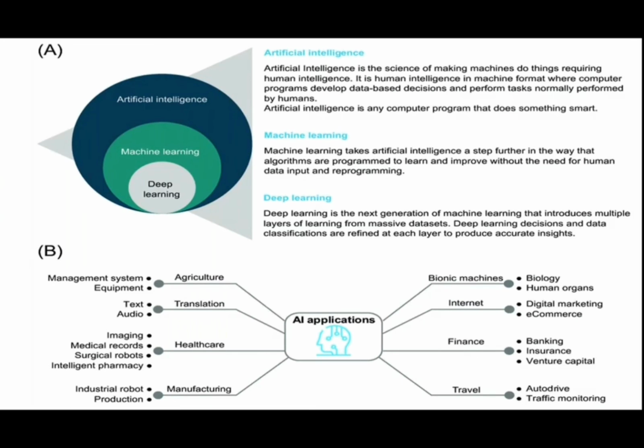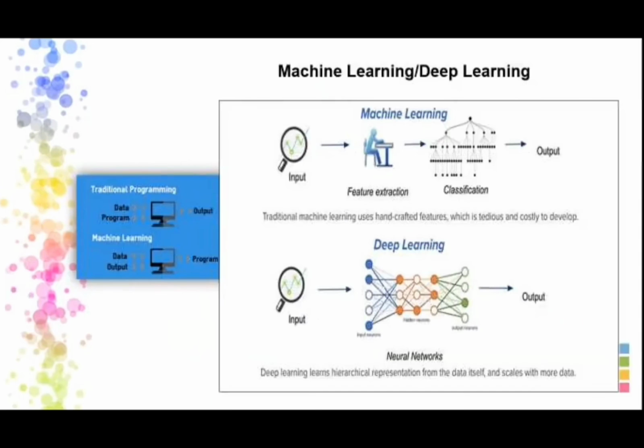In finance, banking, insurance, we are using it everywhere. How in finance and banking? See, if you do any transactions, some transactions will automatically happen. And traveling, auto drive: automatic cars are available nowadays. You can see traffic monitoring, it is telling us please stop and go. Everything. So in every area we are using these AI applications. Next.